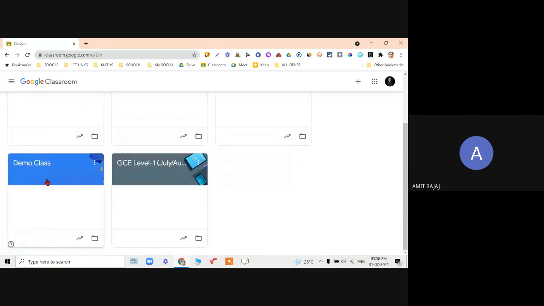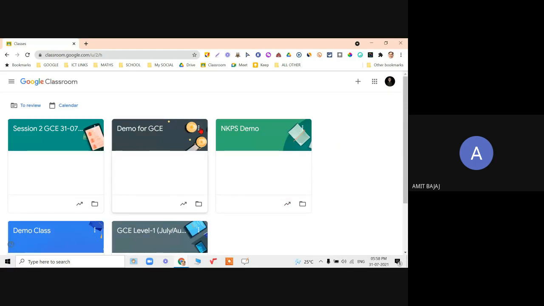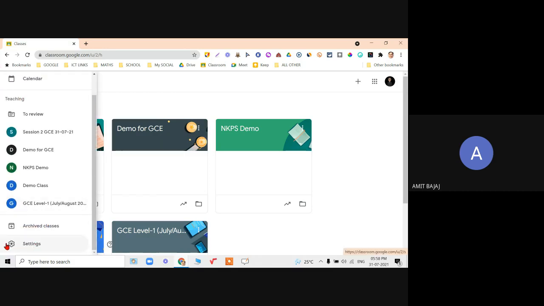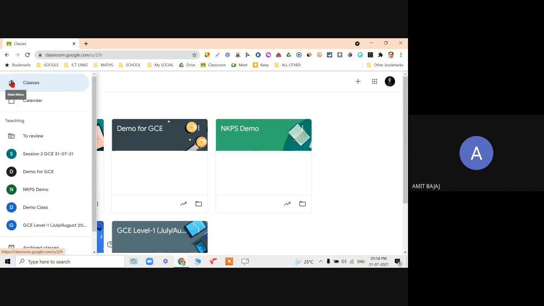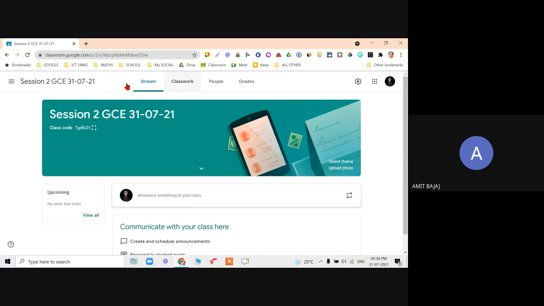So let's say I have this one class, like demo for GCE. Check it out. There are 3 dots. Click on it. I can move, copy invite link from here itself. I can archive my files from here. Right. And then there are settings also. So let me go to my session 2 GCE classroom that I just created, and there is a setting option. Check it out. Gear icon meant for settings. Click on it.